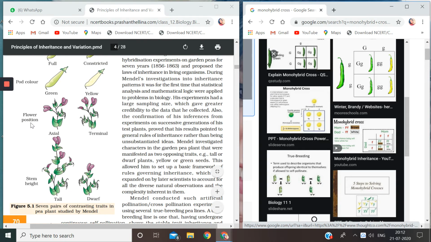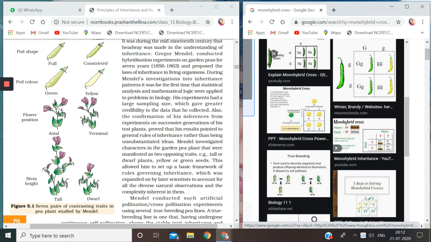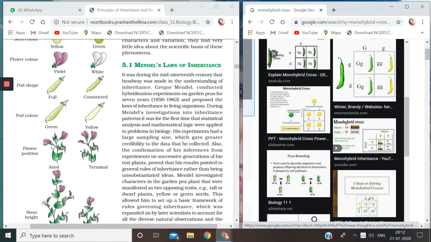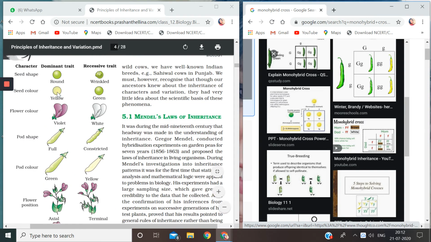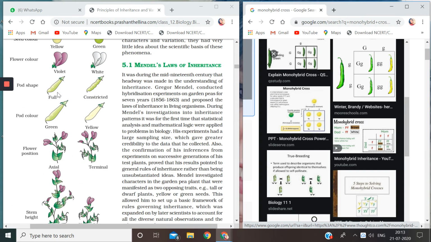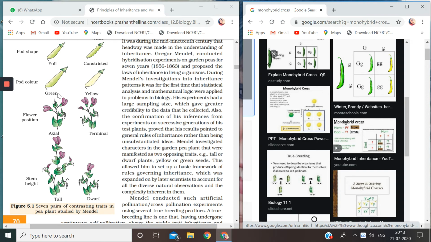Flower position, that means where the flower will be positioned. If the flower is axial, that means it is in the axis, then that is dominant. And if the flower is terminal at the tip, then it is recessive. Then stem height, if it is tall it is dominant, and if it is dwarf it is recessive. So these are the 7 pairs of contrasting characters. Now why were contrasting characters studied by Mendel? The question arises, why did he take only these 7 contrasts, why not the other characters?